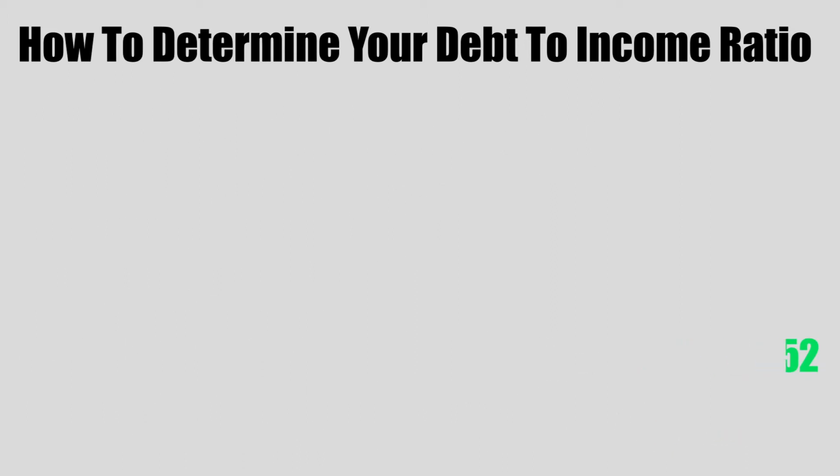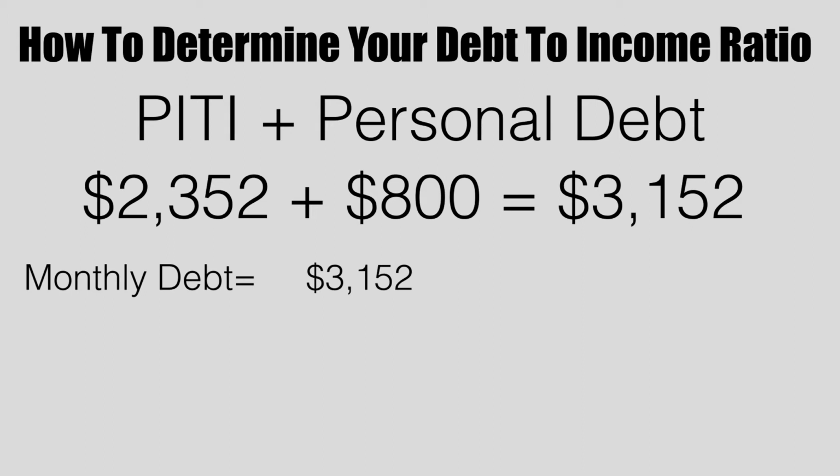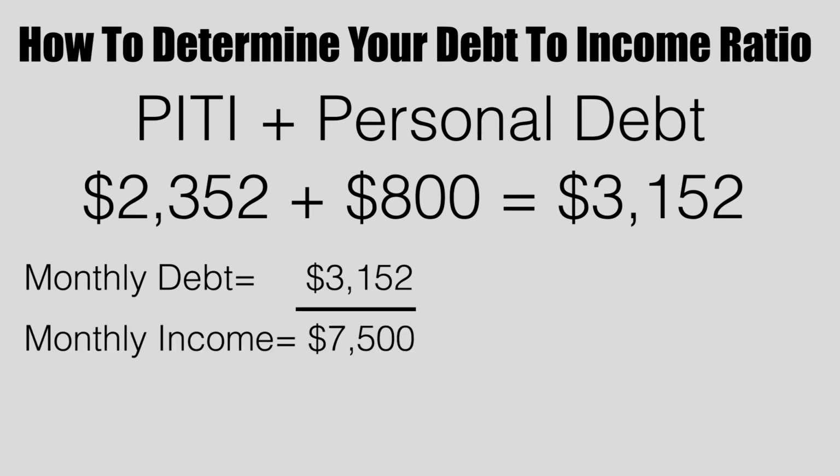So we add the PITI, $2,352, with the personal debt, which is $800, and that's going to give us a grand total of $3,152, right? So now we know their income, which is $7,500, and we know their monthly debt, which is $3,152. So what do we do? We take the $3,152 and divide it by the monthly income of $7,500 and multiply it by 100.